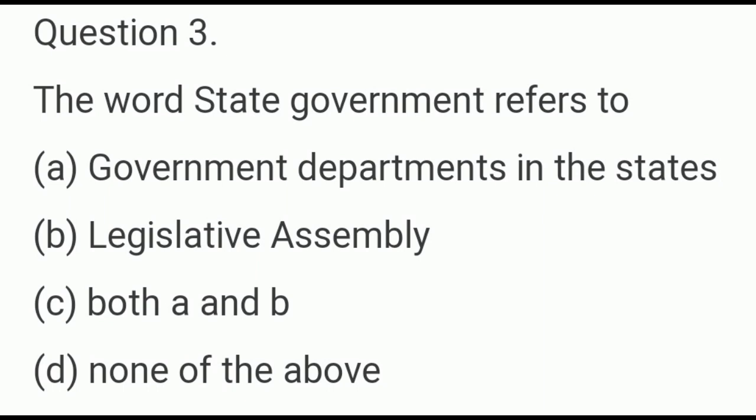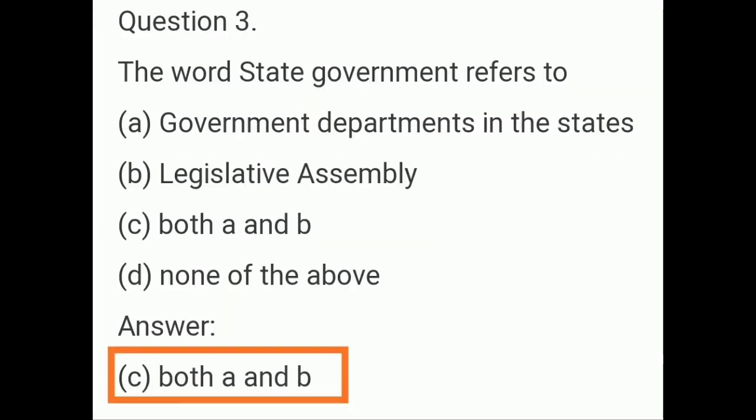Question number 3. The word state government refers to. The options are government departments in the states, option B legislative assembly, option C both A and B, option D none of the above. The correct answer is option C, both A and B. That is government department in the state, legislative assembly. Both A and B are correct.